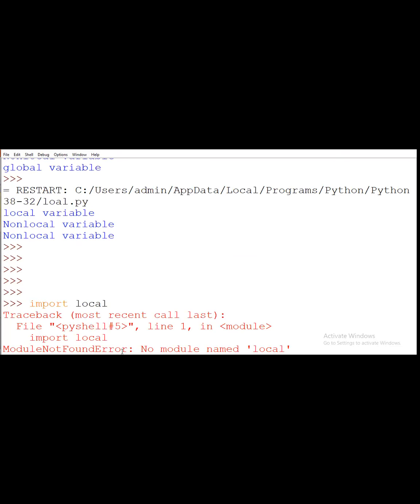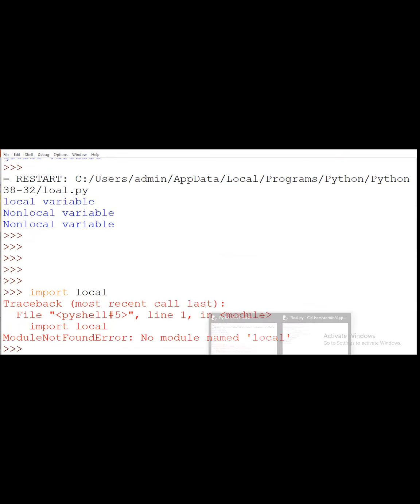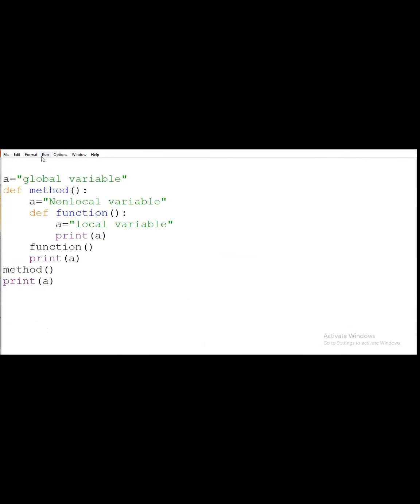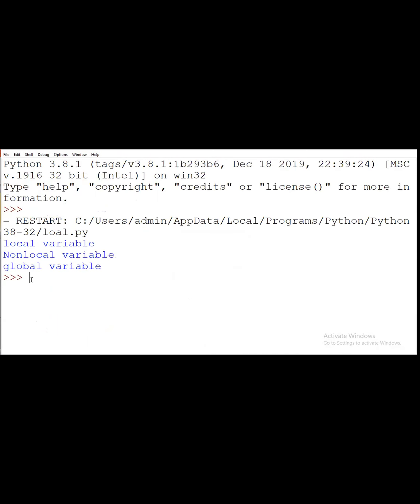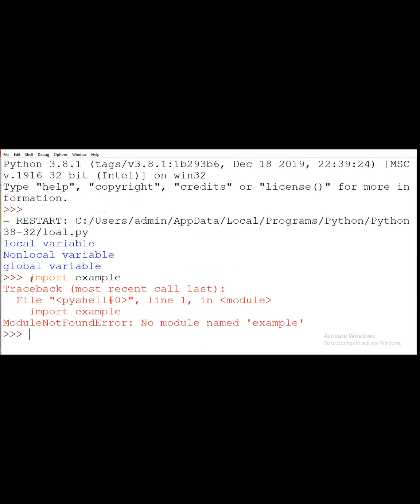It will be written as import example. So the module name is here.